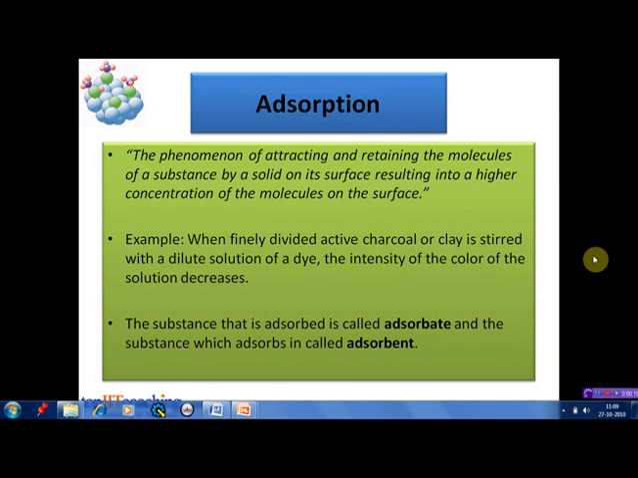For example, if we have a colored solution of a dye and we stir finely divided activated charcoal or clay in that solution, the intensity of the color of the solution decreases because the molecules of the dye are adsorbed on the charcoal or clay. Thus their concentration decreases in the solution, diluting the color as a result. So the substance that is adsorbed, that is the dye molecules, is the adsorbate, and the substance which adsorbs, for example the activated charcoal or clay, is known as the adsorbent.